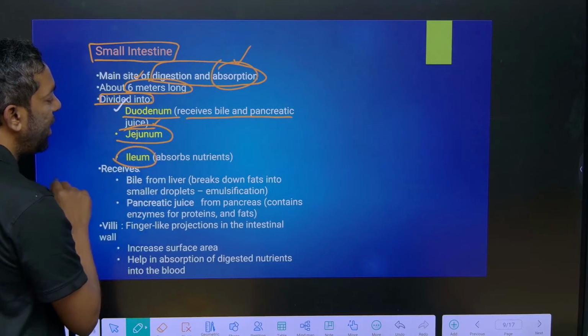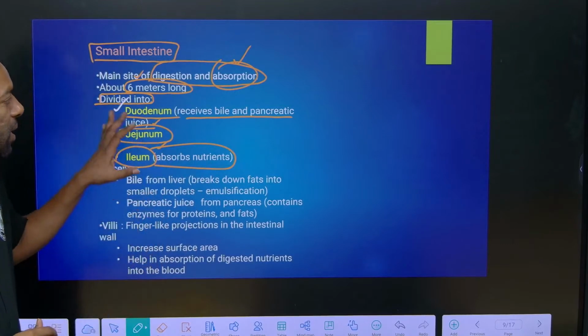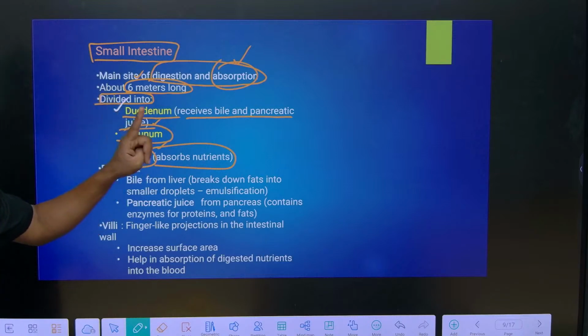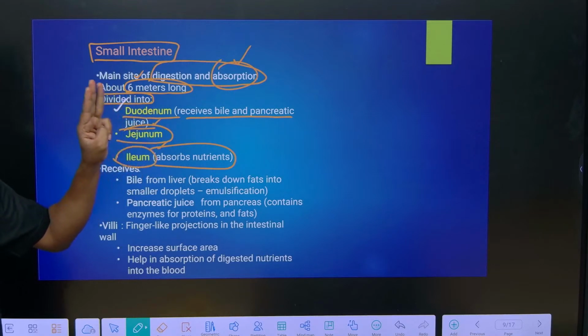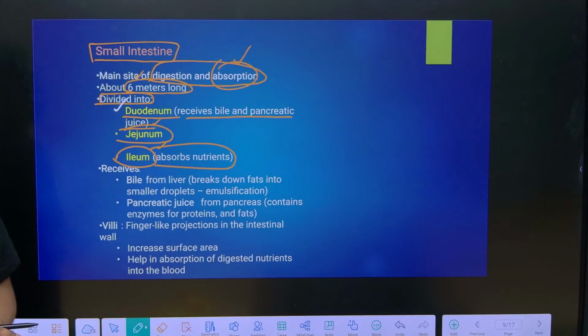Last part is the ileum. They can absorb the nutrients. In the small intestine, there are 3 parts: duodenum, jejunum, ileum. First part is the duodenum, second part is jejunum, last part is ileum.